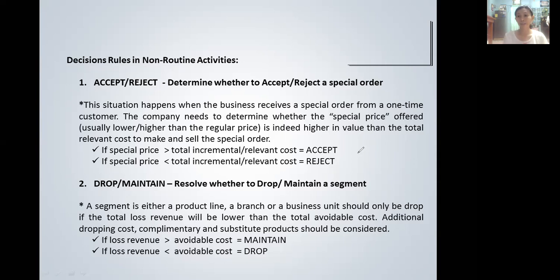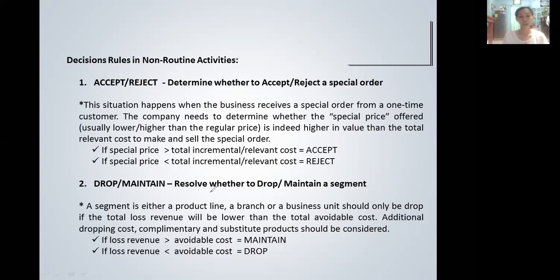The reason is that it will result in a net disadvantage in the calculation of the net profit at the bottom.